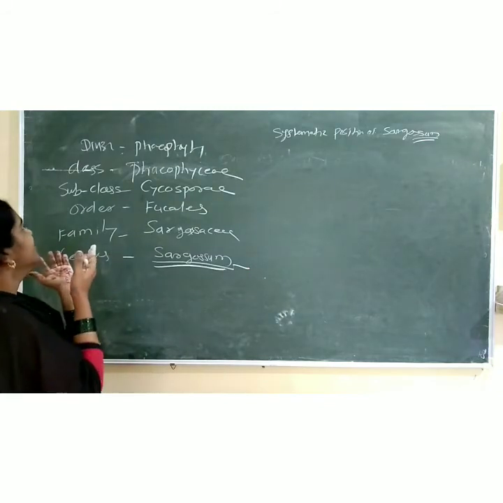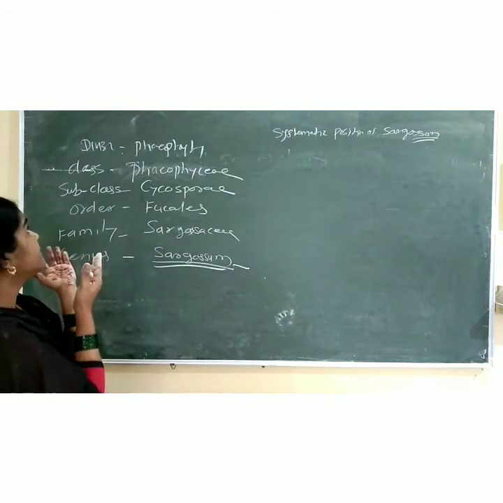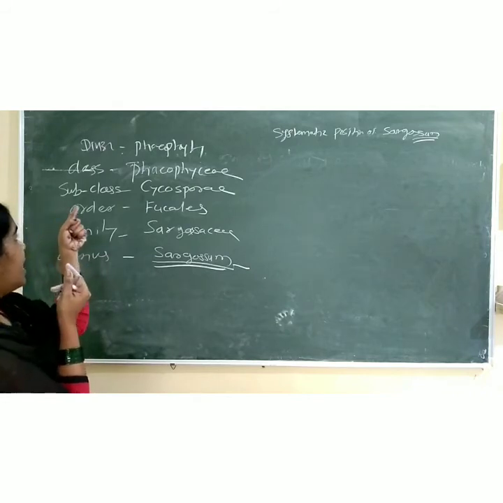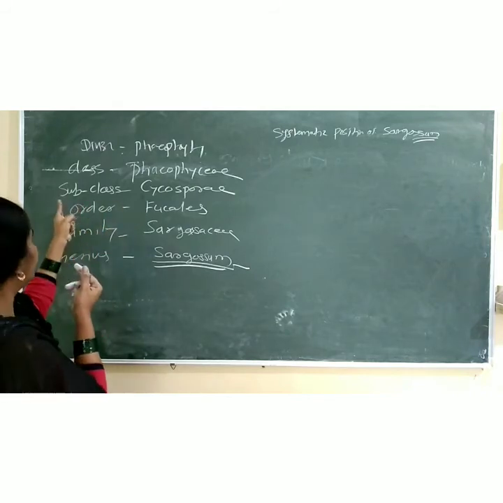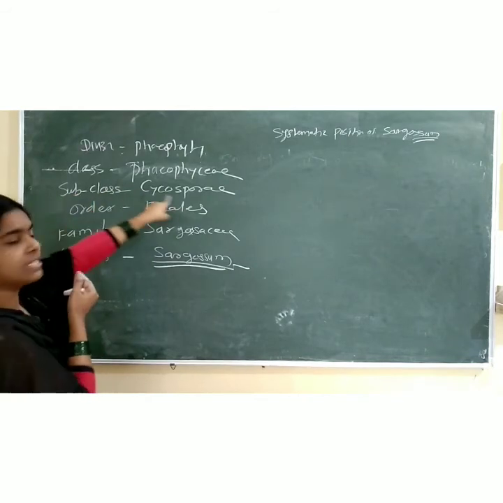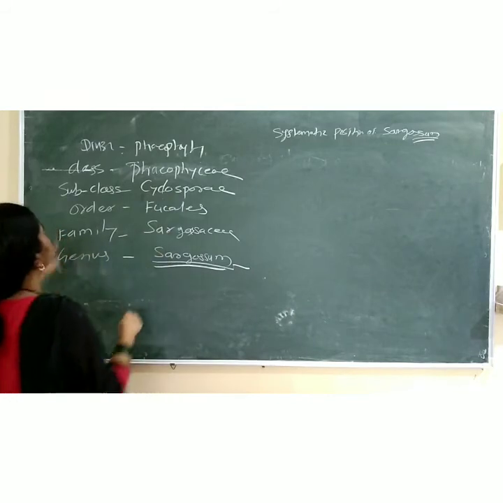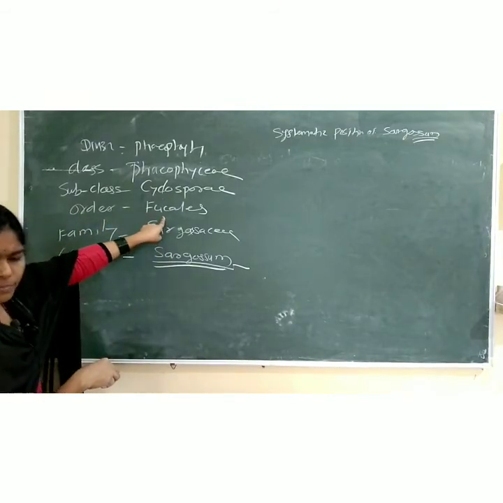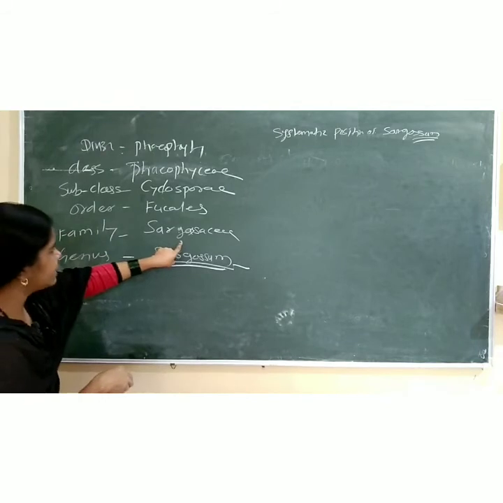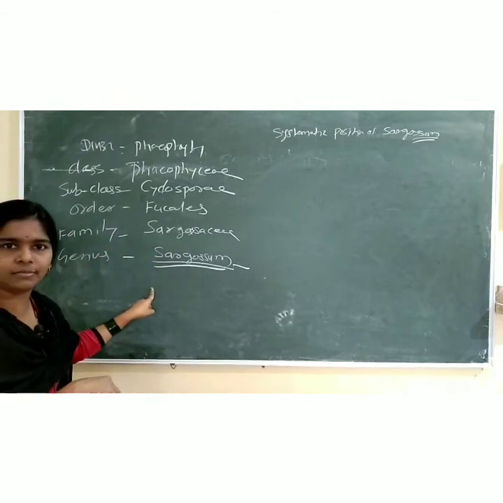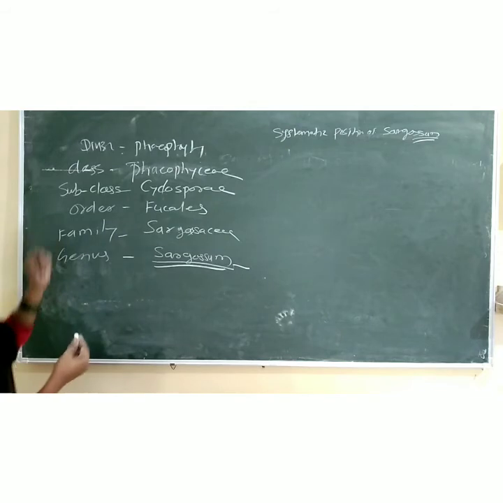So say with me: division Phaeophyta, class Phaeophyceae, subclass Cyclosporae, order Fucellus, family Sargassaceae, genus Sargassum.